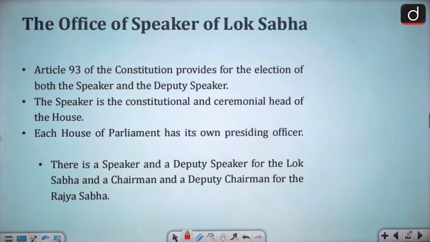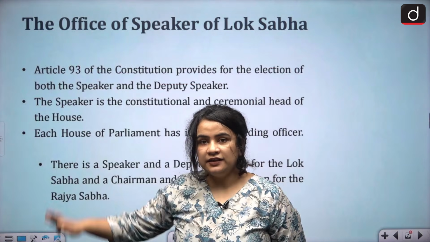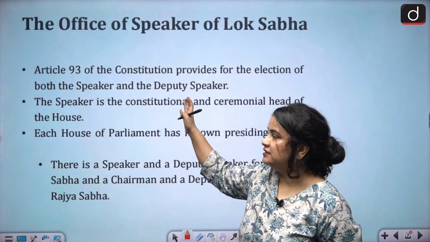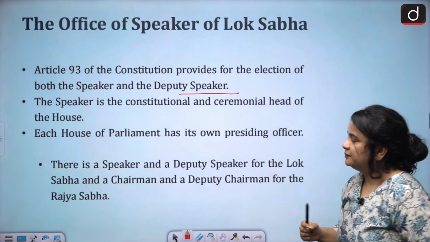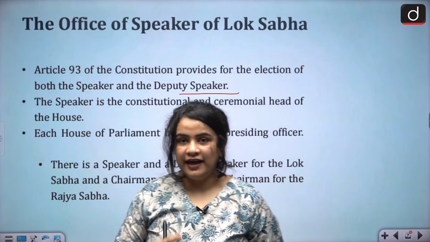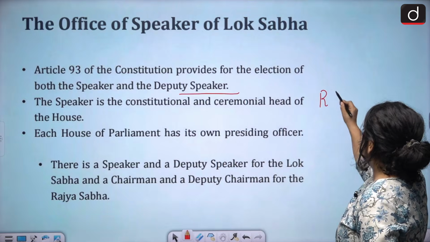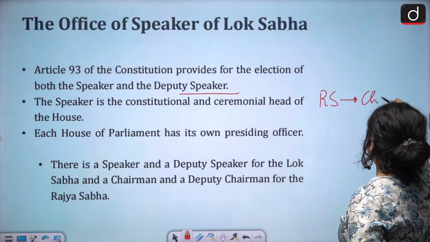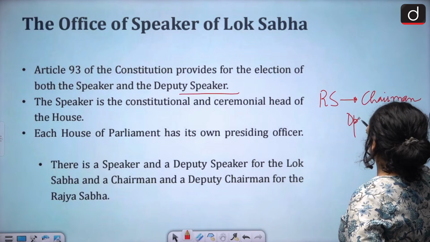Now, let's take a look at the office of the speaker. So, of course, Article 93 of the Constitution mentions the office of both the speaker as well as the deputy speaker and their elections. Now, each house of the parliament has a presiding officer, students. So, when we talk about Rajya Sabha, we have the chairman and the deputy chairman.